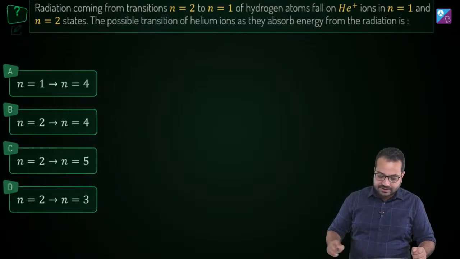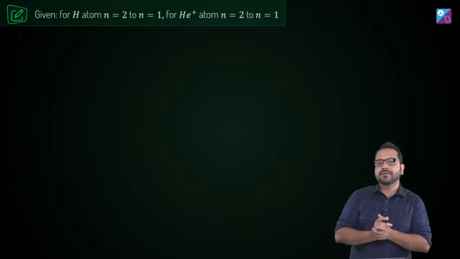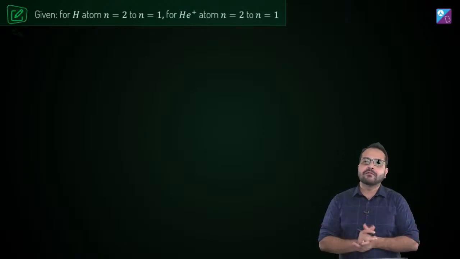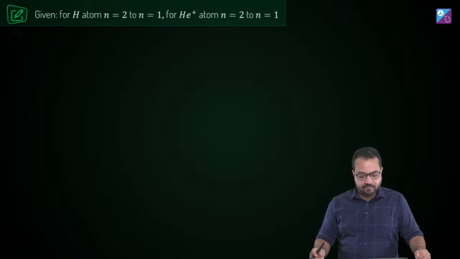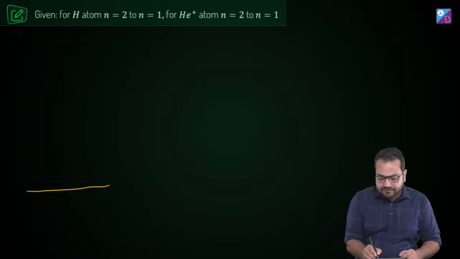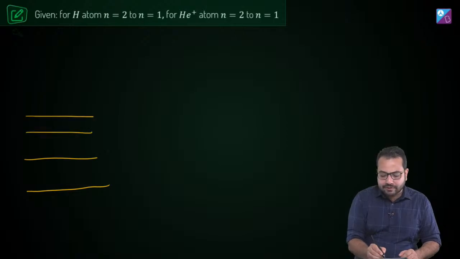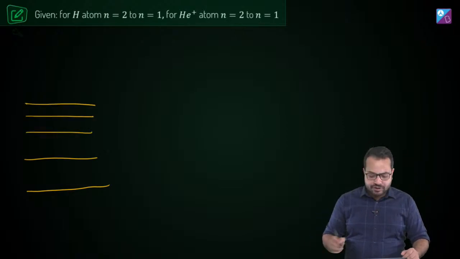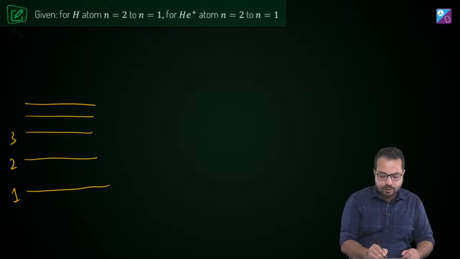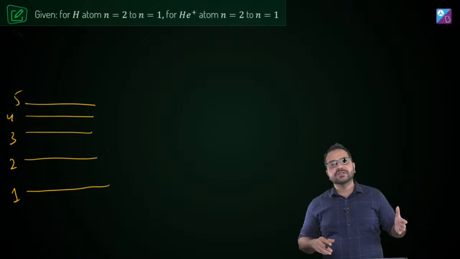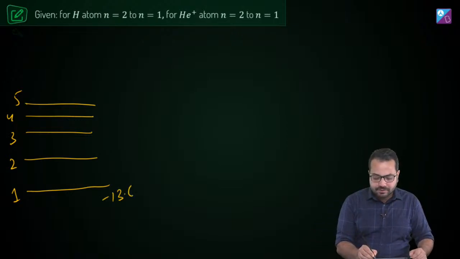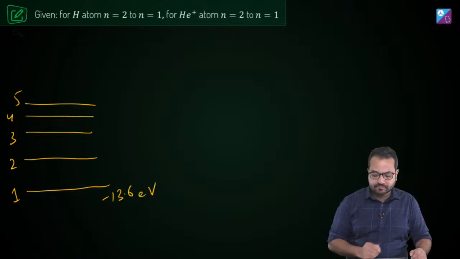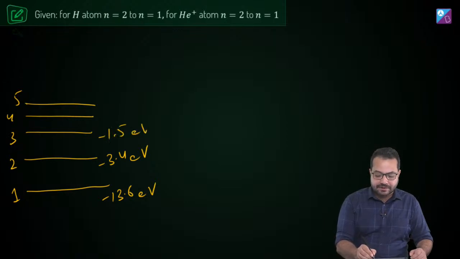Alright, now let's think about it. If you attended my previous session yesterday, or any of our sessions on atoms, I told you something. It is very good to remember the energy levels of hydrogen. Let's say this is n equal to 1, n equal to 2, 3, 4, 5. At least from n equal to 1 to n equal to 5, we should remember the energy levels. What are these energy levels? Minus 13.6 electron volt, then minus 3.4 electron volt, and then minus 1.5 electron volt.